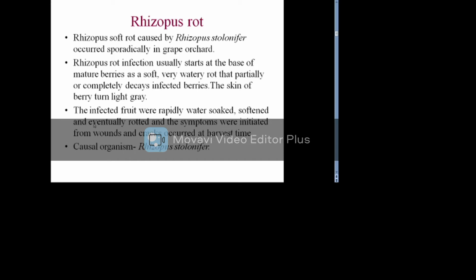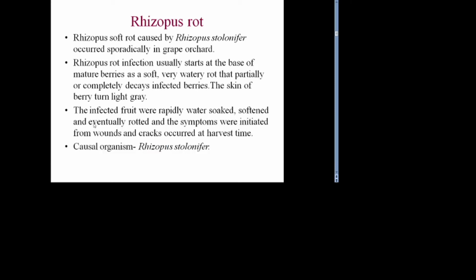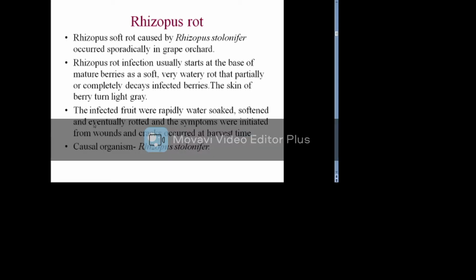Rhizopus soft rot, caused by Rhizopus stolonifer, occurred sporadically in grape clusters. Infection usually starts at the base of mature berries as a soft, very watery rot that partially or completely decays infected berries. The skin of the berry turns light gray.